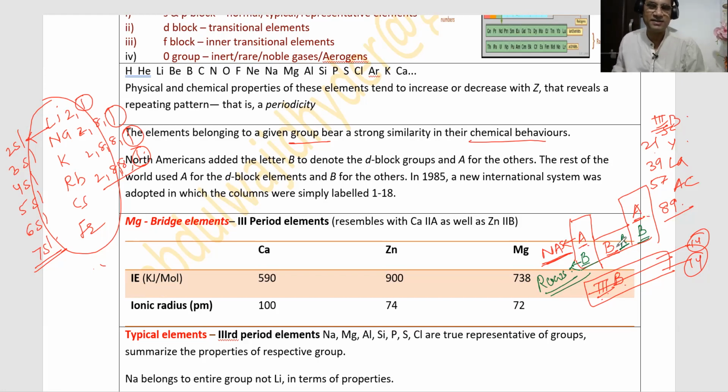Generally, this is what it is there in your books. But in some books, instead of A, you can get B also. So there we will get confused that it's a printing mistake. No, it's not a printing mistake. A and B represent what? See, they have classified on the basis of their properties. They have classified them into two groups. What are these two groups? A and B.